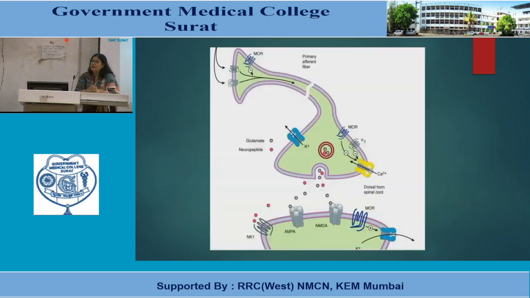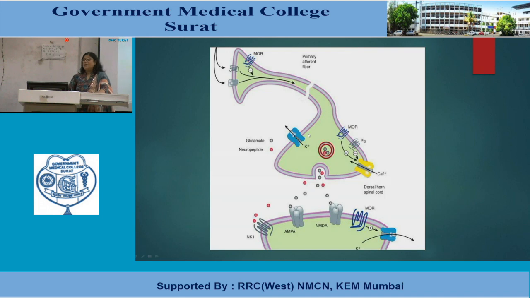This diagram is showing the presence of opioid receptors in the presynaptic membrane, mu receptors on the primary afferent fibers, and how they modulate the release of various substances. This is the channel for calcium entry, and this is the channel for potassium exit.